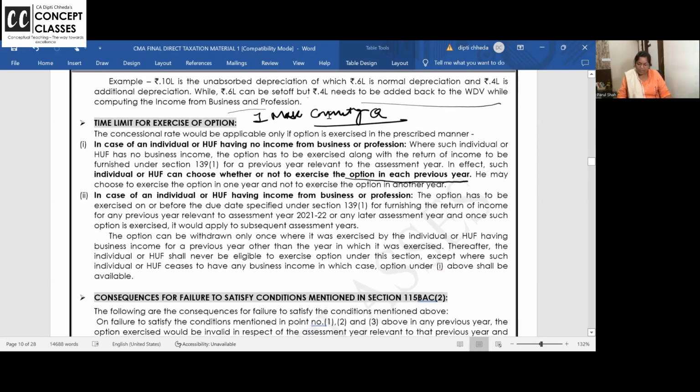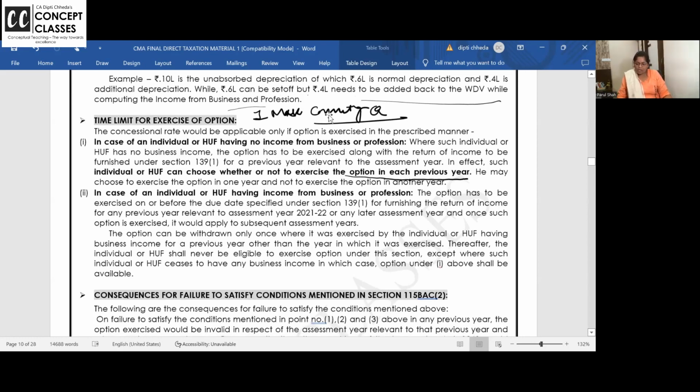Now, if you are having business income, the option has to be exercised on or before due date for furnishing the return of income from assessment year, because this started from 2021, last year, 21-22, and once such option is exercised, it would apply compulsorily. Once you opt in, your tax will always be calculated as per alternative tax regime only.